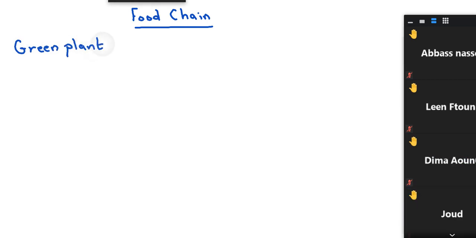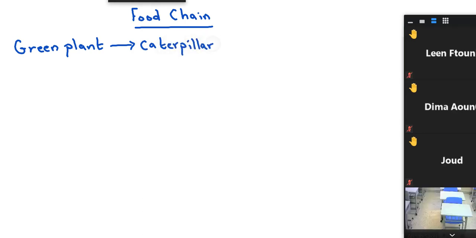Now, Abbas, can you give me an insect or animal that can feed on this green plant? Caterpillar. Excellent. Caterpillar, or we can say also grasshopper or other insects. Jude, another animal that can feed on caterpillar?